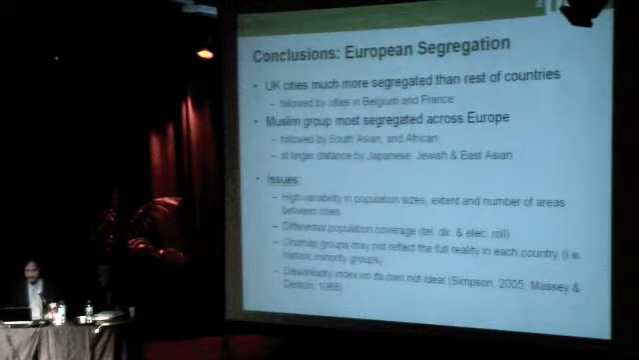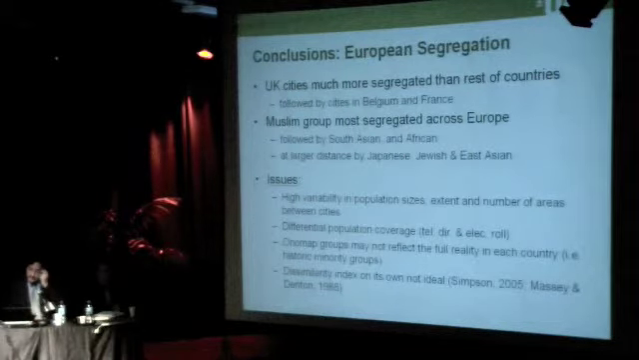So to conclude, the UK cities seem to be more segregated than the rest of the countries that I've studied in Europe. The other countries would be Belgium and France according to this data. The Muslim group is the most segregated across Europe, followed by the South Asian and African groups. And then at a larger distance we have these small minorities with highly concentrated communities of Japanese, Jewish and East Asian.